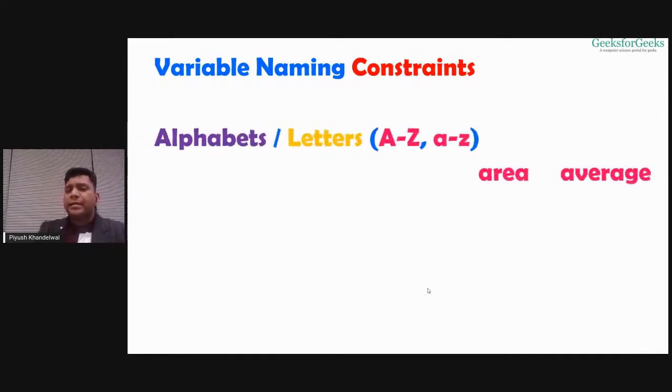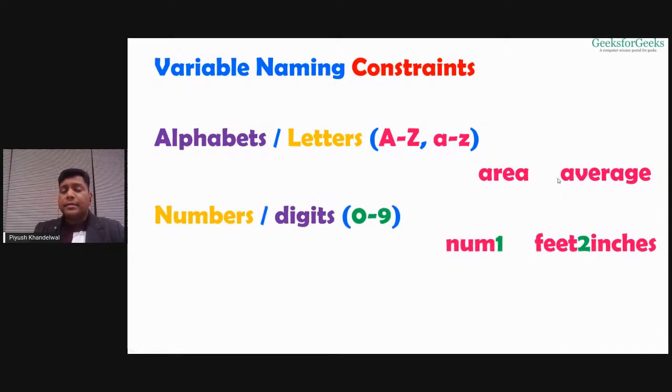The variable can contain the letters from A to Z. Like here we have some name, area. Area can be the name of your variable. It contains all the alphabets, right? Average, this is also a valid variable name. Then the variable can also contain the digits from 0 to 9. So here we have num1. This is also a valid variable name. Feet to inches, again a valid variable name.